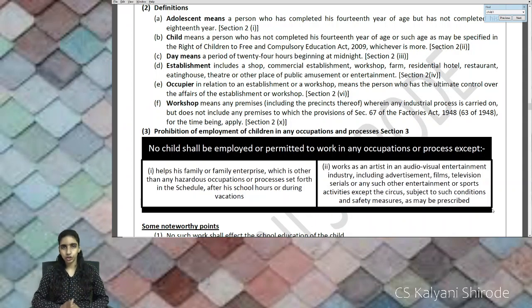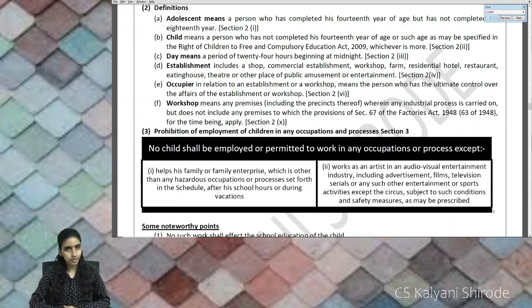The first definition, child. The name of the Act suggests child and adolescent. So who is a child? As per the Child and Adolescent Labor Act, a child is a person who has not completed his 14th year of age. So please keep in mind that he has not completed his 14th year of age. If he has completed 14 but not completed 18, then he will be termed as an adolescent as per the Child and Adolescent Labor Act. So keep in mind that the definitions differ Act to Act. This definition is only and only for the Child and Adolescent Labor Act.